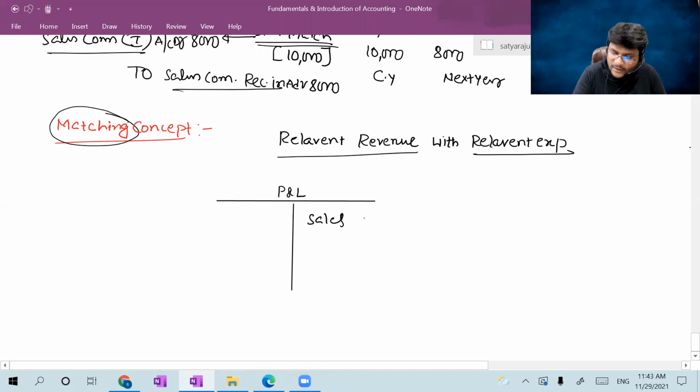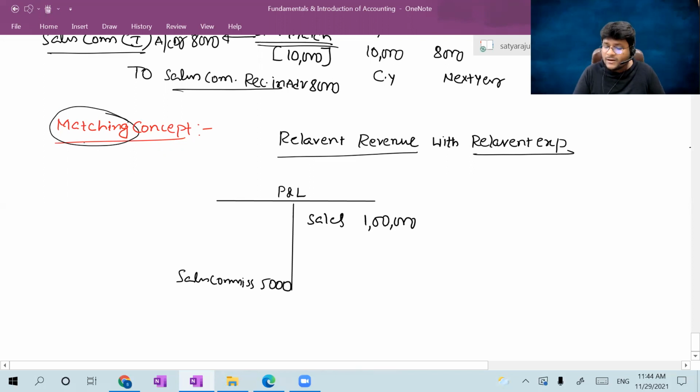Let us assume here sales I drafted, 1 lakh. The sales commission to the sales agent is generally provided at 5% on the sales. Then sales commission should be treated as an expenditure. 1 lakh into 5% is nothing but 5,000. Now, please all of you concentrate.